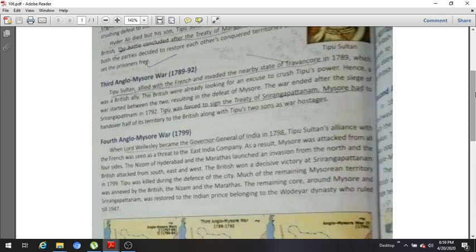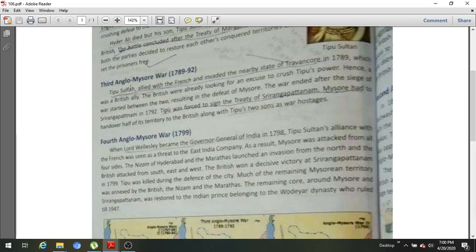Now let us move to the Third Anglo-Mysore War that started in 1789 and went up to 1792. Tipu Sultan allied with the French and invaded the nearby state of Travancore in 1789, which was a British ally. This Travancore state was a friend of the Britishers.